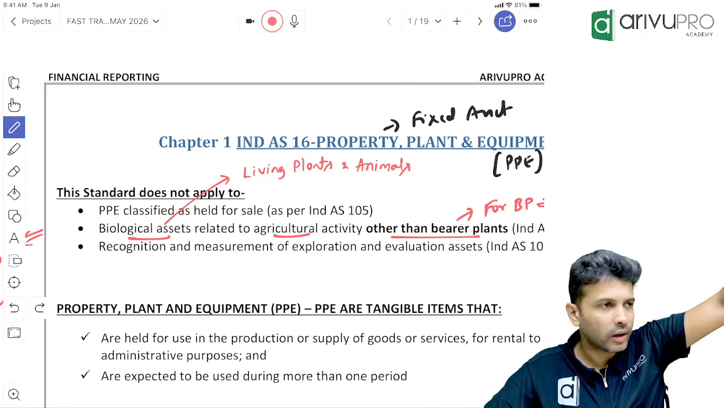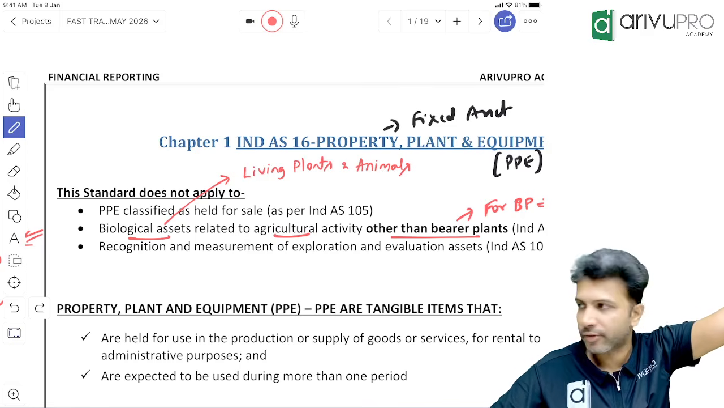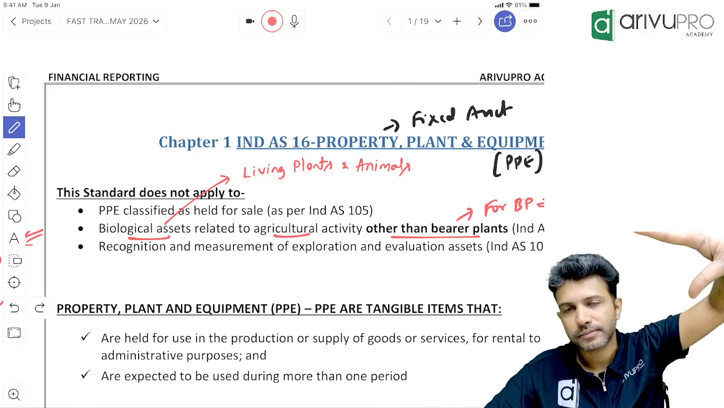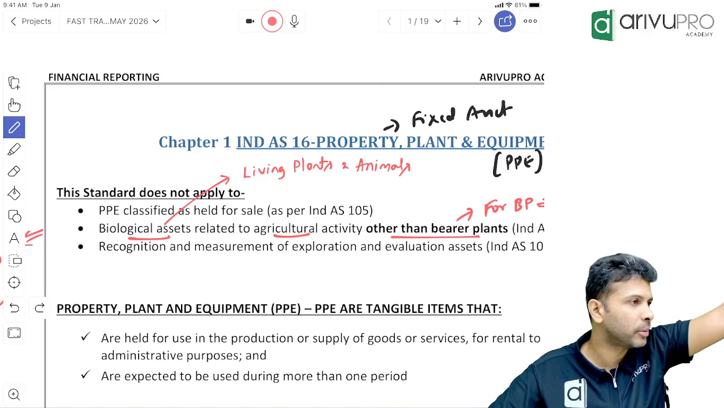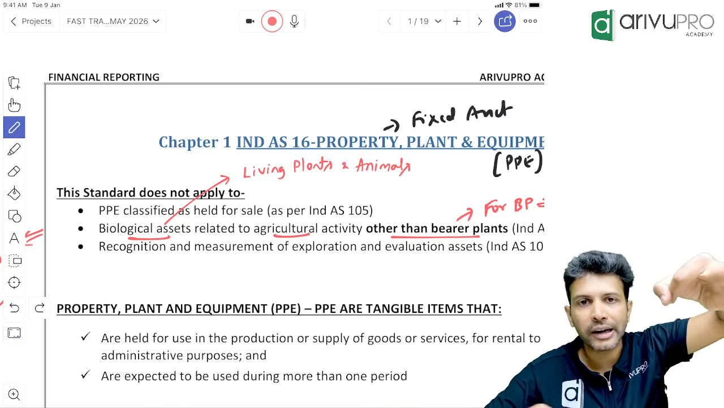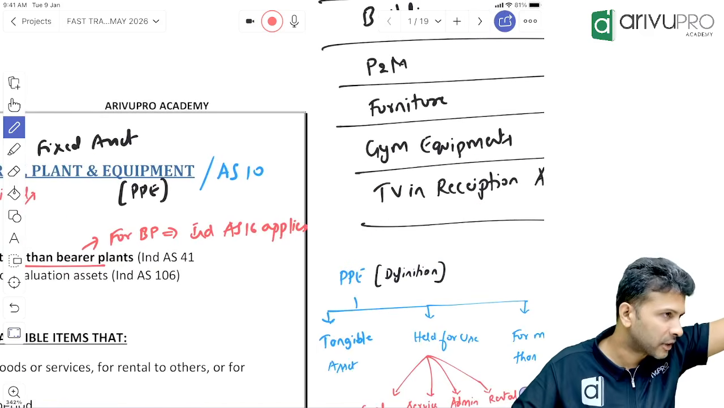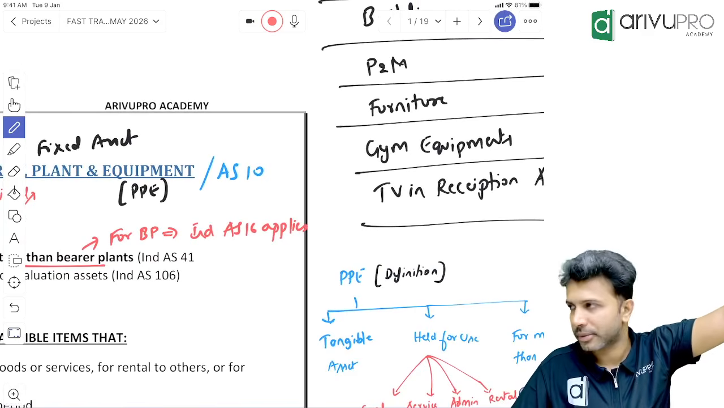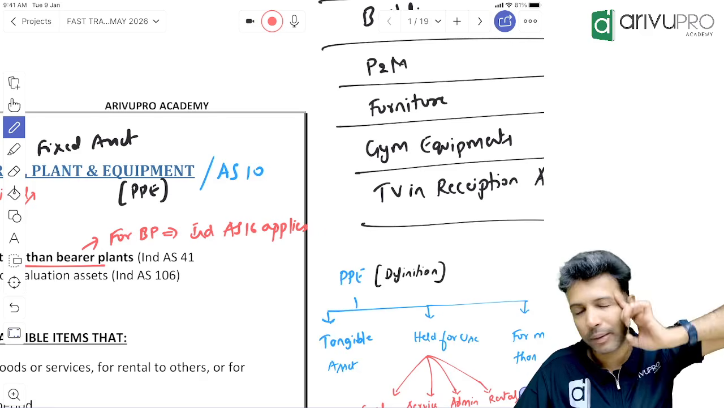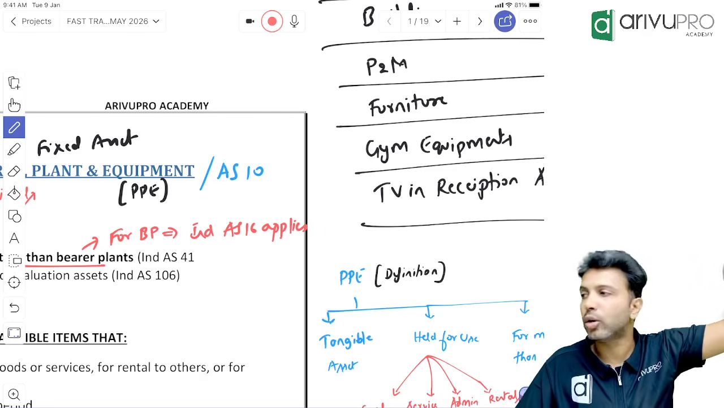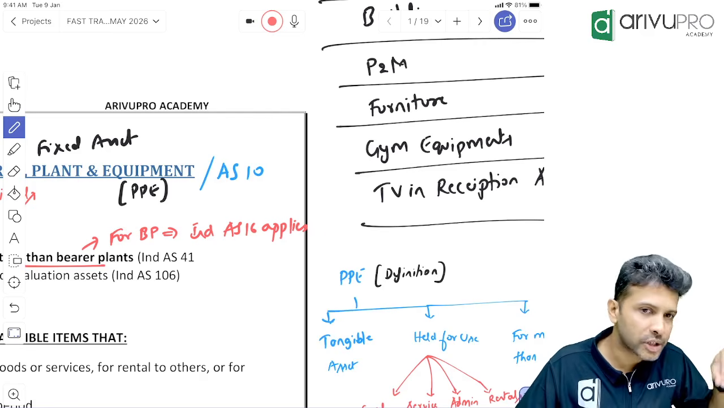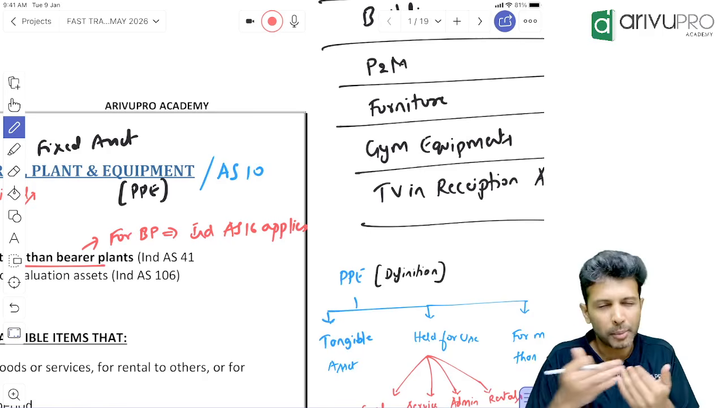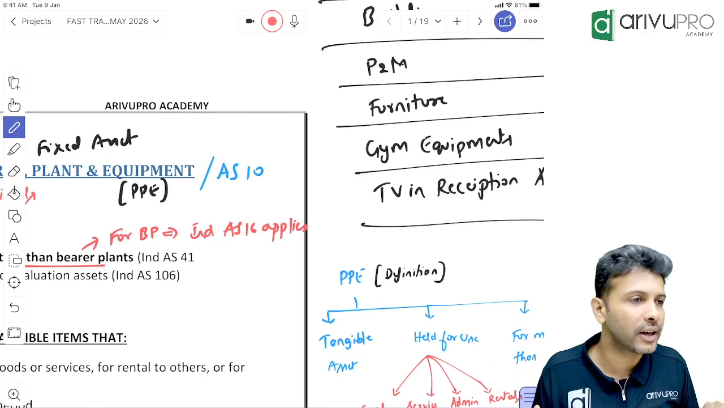Once, a quick recap we'll do. Now what have we studied? First, the definition. What is the definition of PP? It should be a tangible asset held for use. That usage could be either to produce goods or render a service, or for administrative purpose or rental purpose. And the usage should be for more than 12 months. And the two recognition criteria are FEB and cost measurement. FEB means future economic benefit. How much the cost of the PP is, you should be able to measure it reliably.